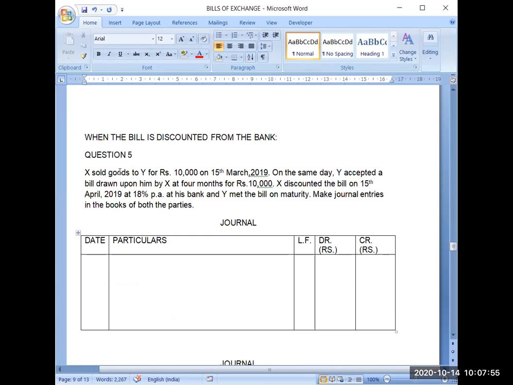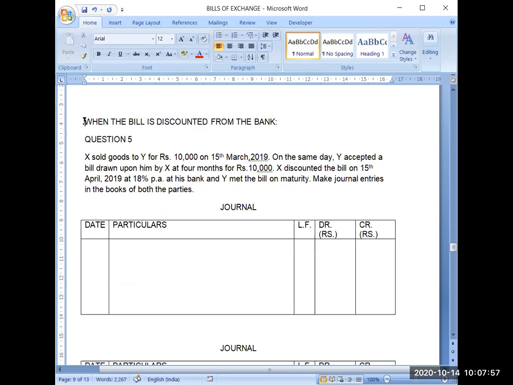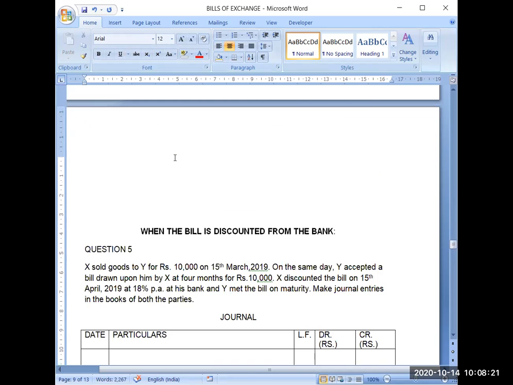Now coming to the next question, and the new topic is when the bill is discounted from the bank. If you are discounting the bill from the bank, then what journal entries will be done? For that purpose, first you have to be clear about what is the meaning of discounting from the bank. Now I will explain the same thing with the help of this previous question.